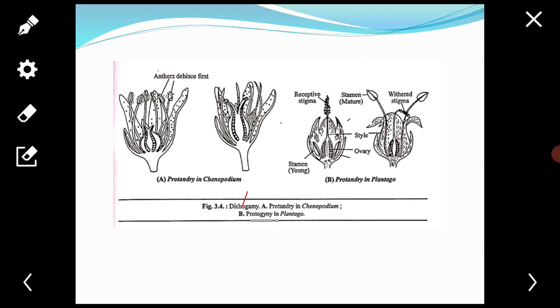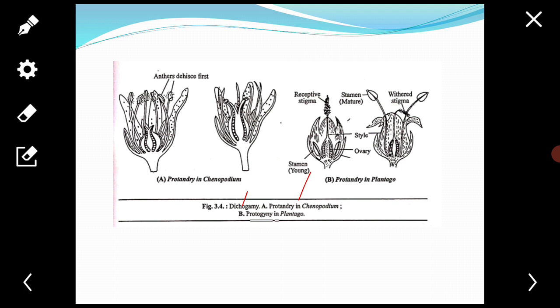It is of two types: protandry and protogyny. First, protandry: when the androecium matures and sheds pollen before the gynoecium, example maize.